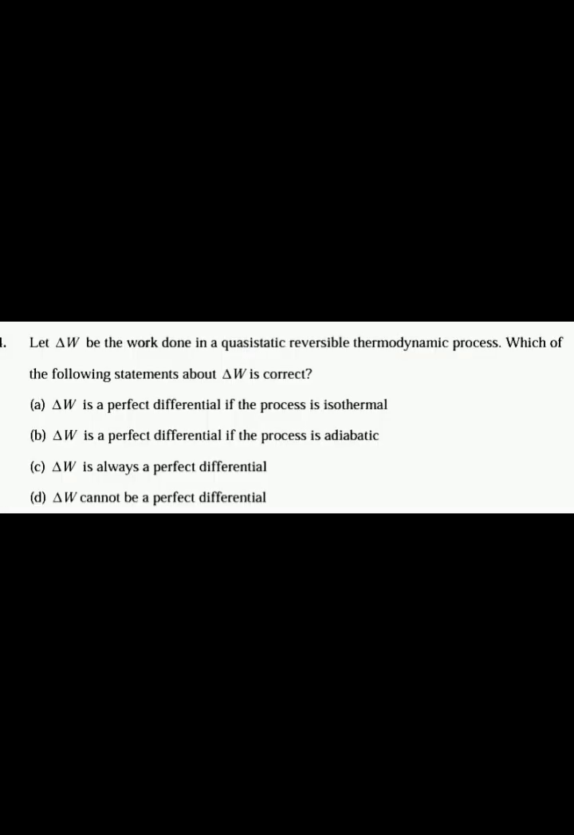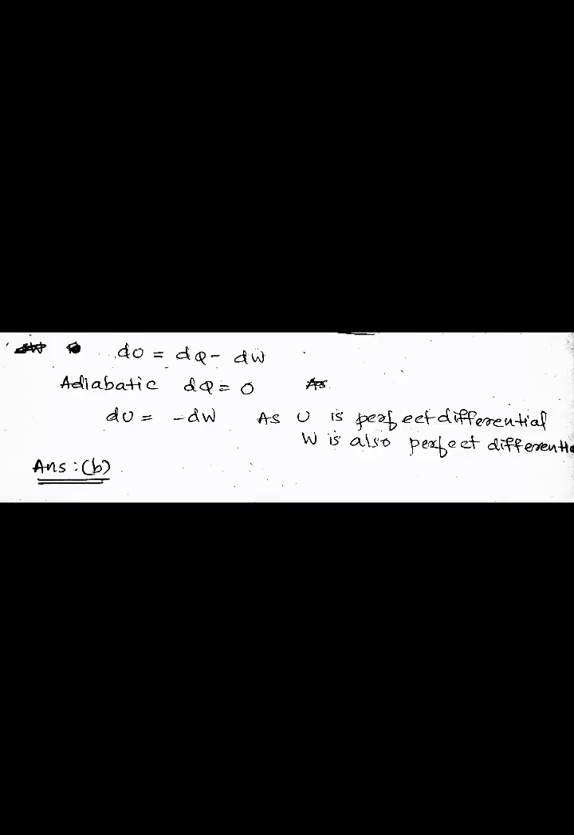Next question is, let delta W be the work done in a quasi-static reversible thermodynamic process. Which of the following statements about delta W is correct? Here we know that du is equal to dq minus dw, and if it is an adiabatic process, dq is equal to 0. That is, du is equal to minus dw, and we know that as u is a perfect differential, w is also a perfect differential by this equation, du is equal to minus dw. So we can say that option B is the right answer, because option B says that delta w is a perfect differential if the process is adiabatic. So this is the answer.